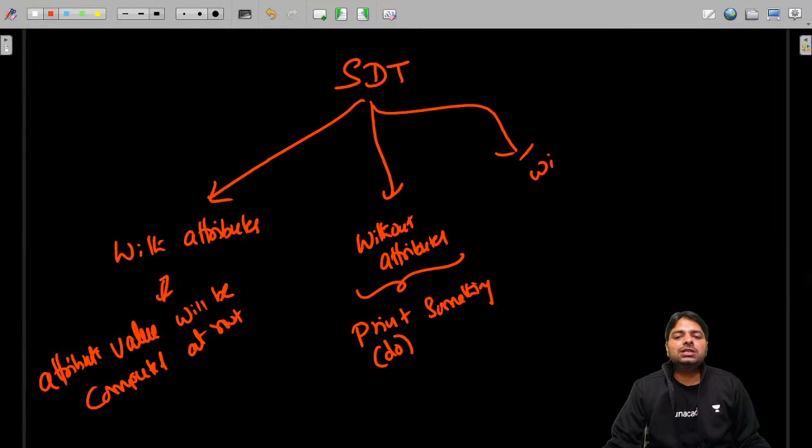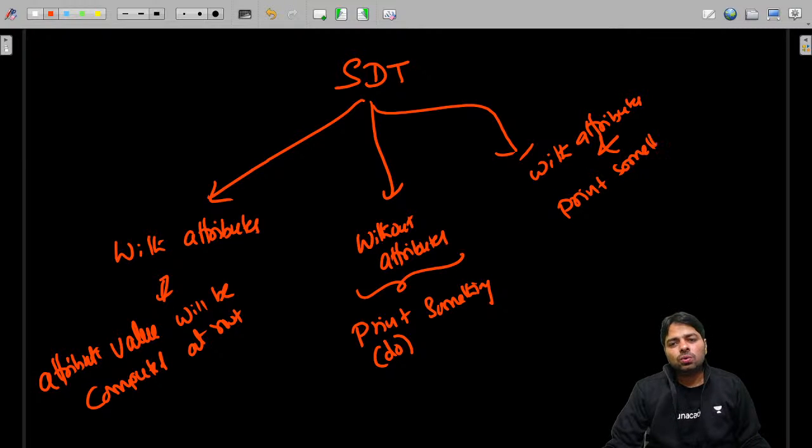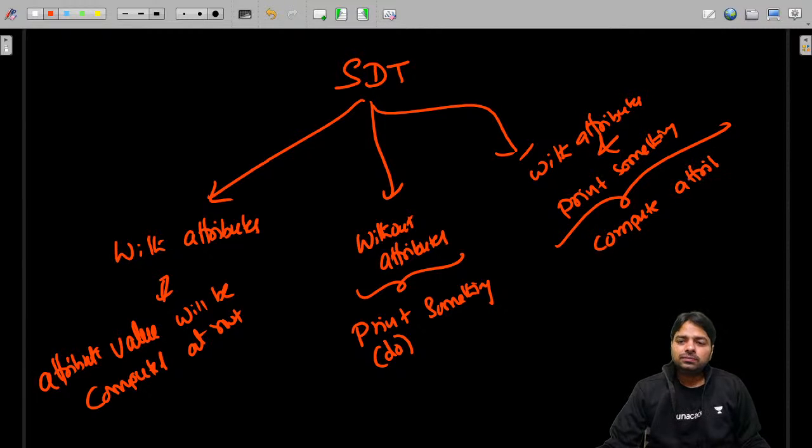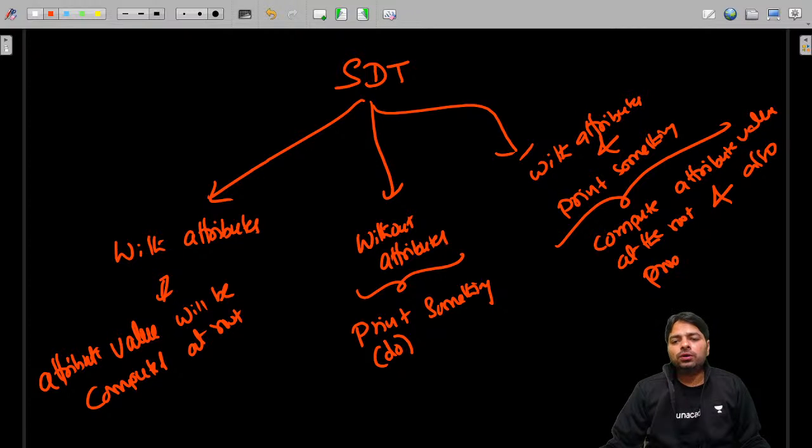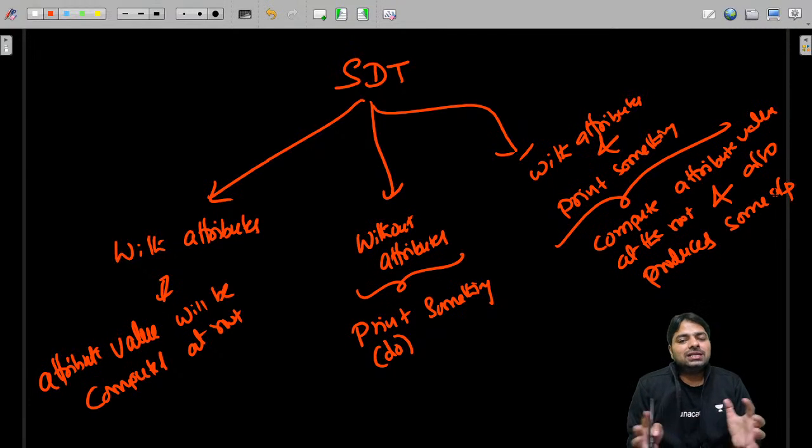But there could be a mixed one, with attributes, where you might also be printing something. It means both will happen here. We will compute the attribute value at the root, and at the same time it also produces some output. So three kinds of behaviors you will see in SDT, guys.